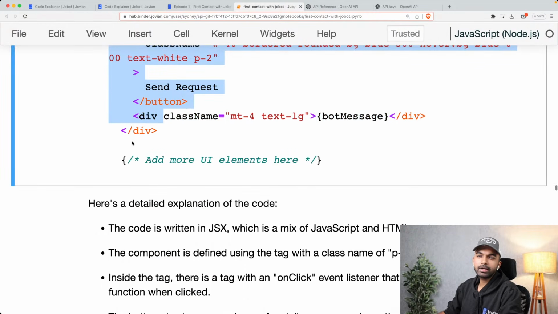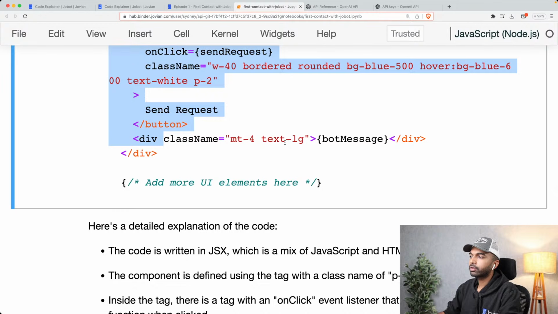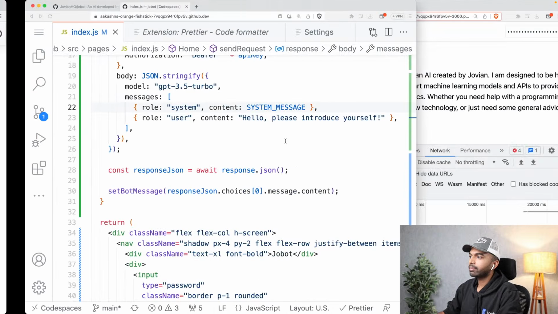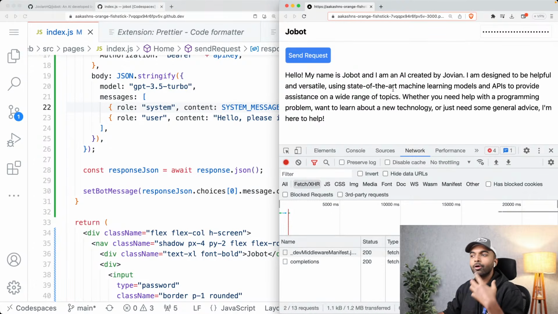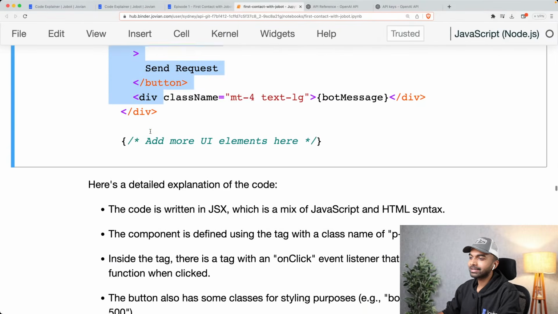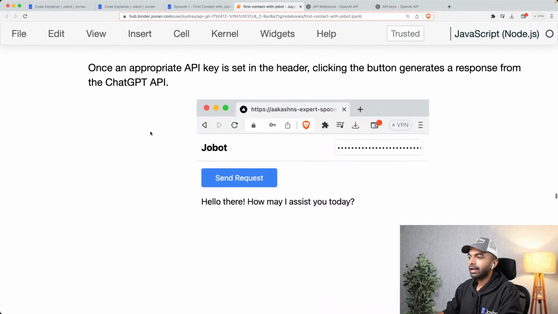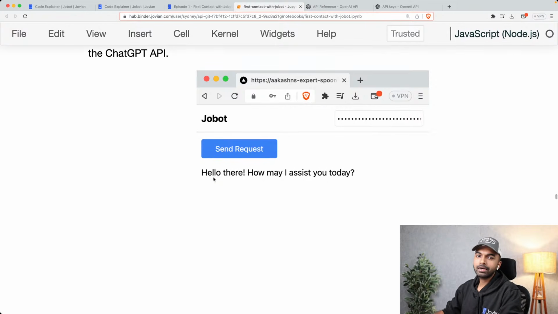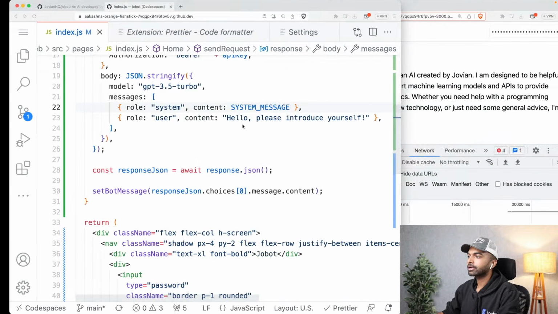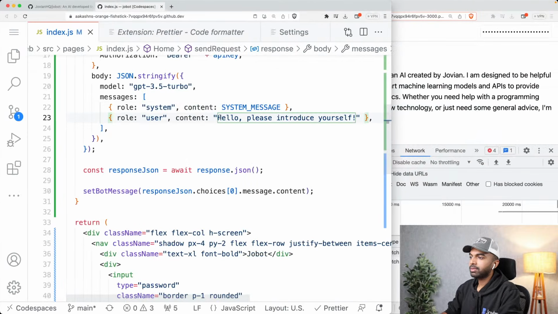So we just created a button, and then we created a div below the button to simply display the message. And we've started interacting with the ChatGPT API. How exciting is that? And this is what it looks like. When you send a request, depending on what message you've set and what system message you've set, you're going to get back a response.